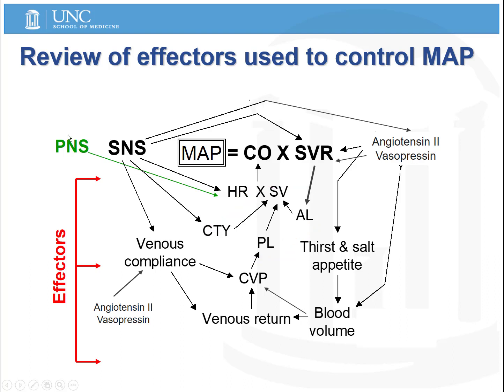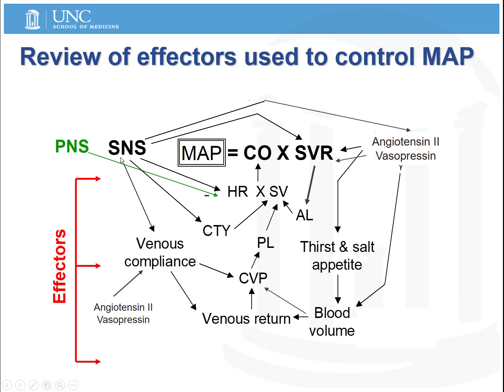So if we focus first on the parasympathetic nervous system, the parasympathetic nervous system acts solely on the heart rate, and it negatively affects the heart rate. So any stimulation of the parasympathetic nervous system results in a decrease in heart rate, resulting in a decrease in cardiac output, and ultimately a decrease in the mean arterial pressure.